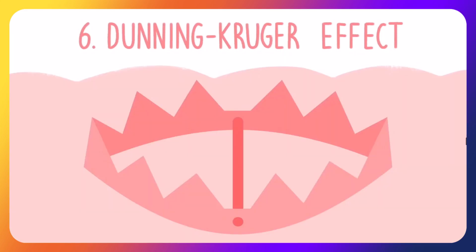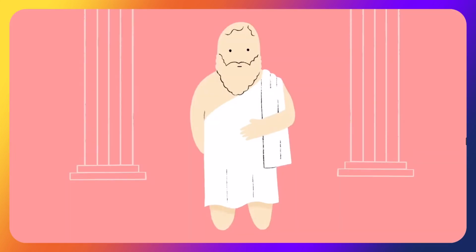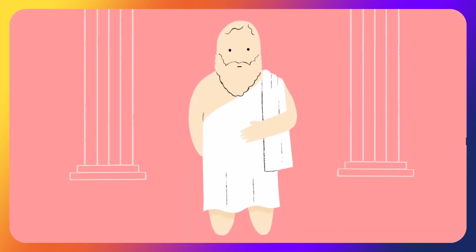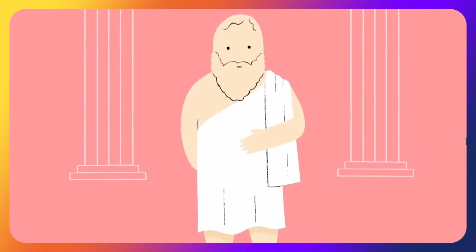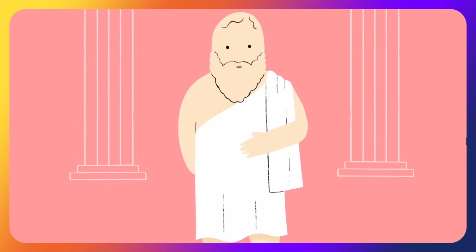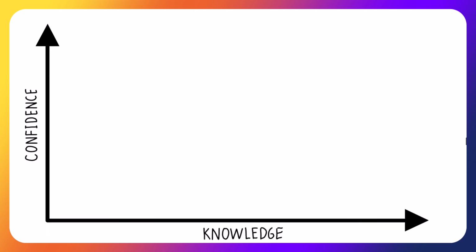6. Dunning-Kruger effect. Socrates is thought to have said, "The only true wisdom is in knowing you know nothing." But due to a cognitive bias called the Dunning-Kruger effect, knowing how little we know is actually very difficult to do. We can illustrate this graphically by plotting confidence in our ability against our actual knowledge.